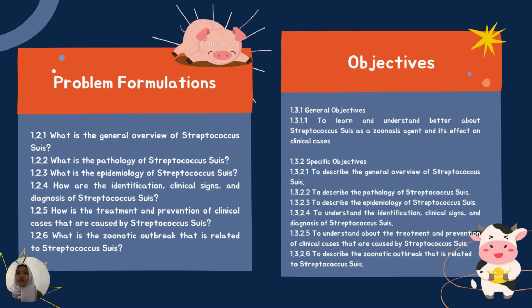And the objective of this research consists of: first, the general objective, to learn and understand better about Streptococcus suis as a zoonosis agent and its effect on clinical cases. And the specific objectives are to describe the general overview of Streptococcus suis, to describe the pathology of Streptococcus suis, to describe the epidemiology of Streptococcus suis, to understand the identification, clinical signs, and diagnosis of Streptococcus suis, to understand about treatment and prevention of clinical cases that are caused by Streptococcus suis, and to describe the zoonotic outbreak that is related to Streptococcus suis. Next page.